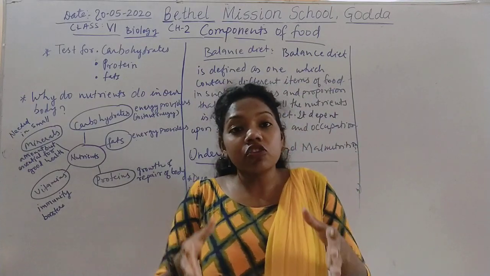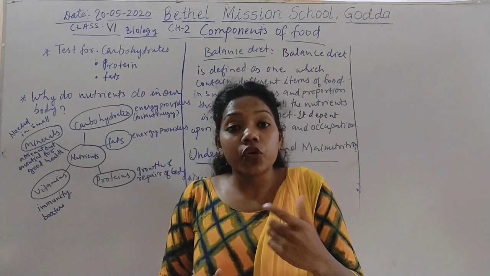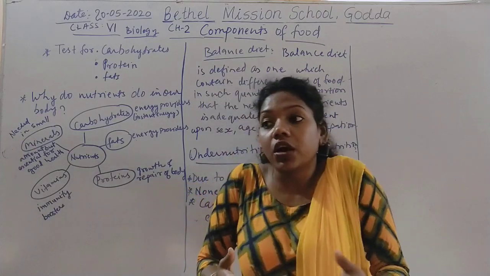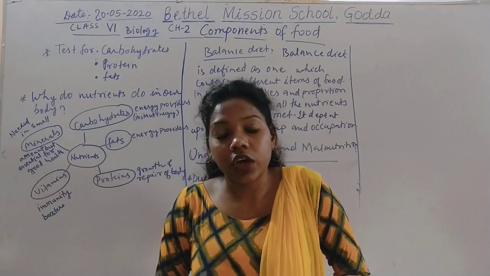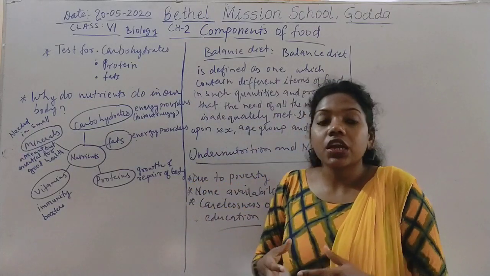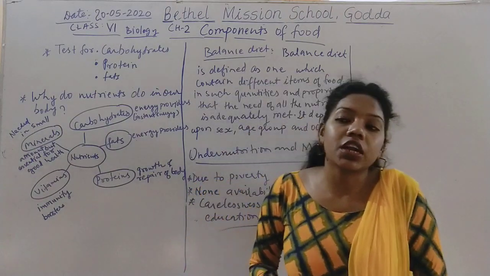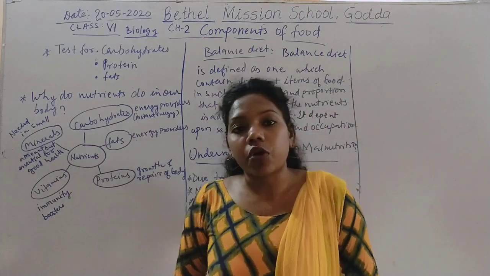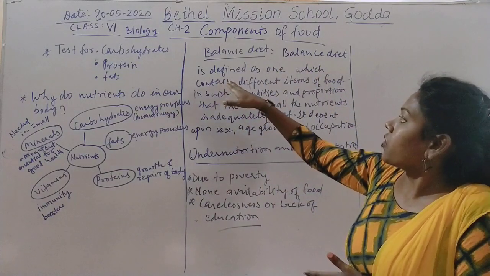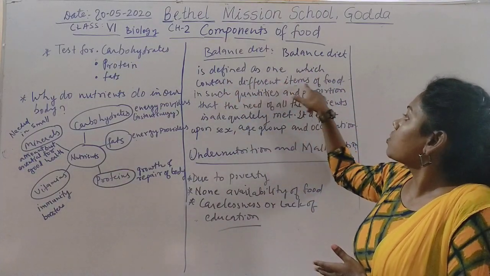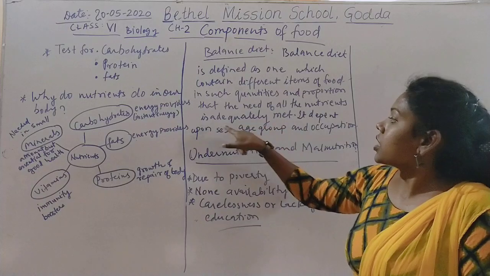So according to that, you need the right food. For example, you need milk in the morning, or some chapatis and green vegetables, which are very rich in protein. Young children need more and more protein, because they are in the process of growth and development. That is why a balanced diet is defined as one which contains different items of food in such quantities and proportion that the need of all the nutrients is adequately met.